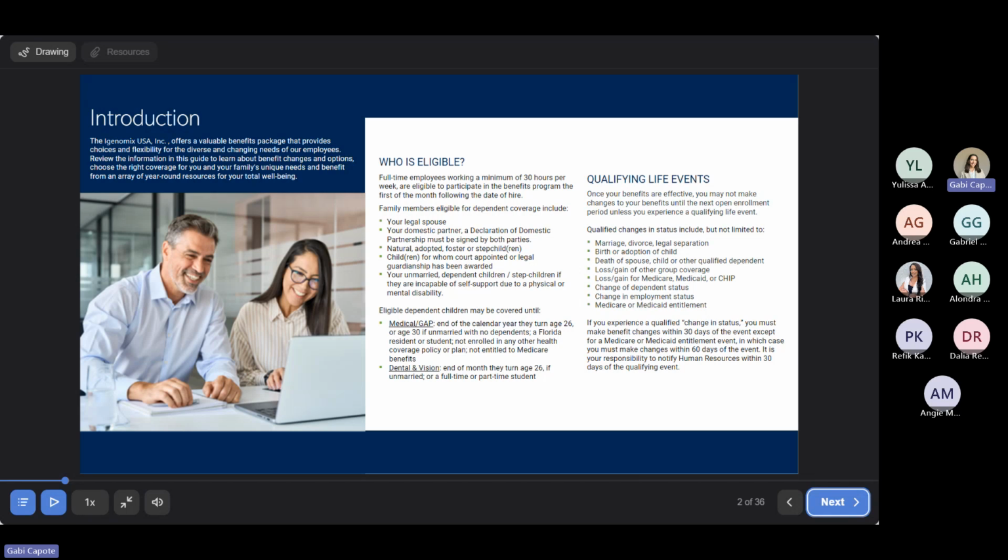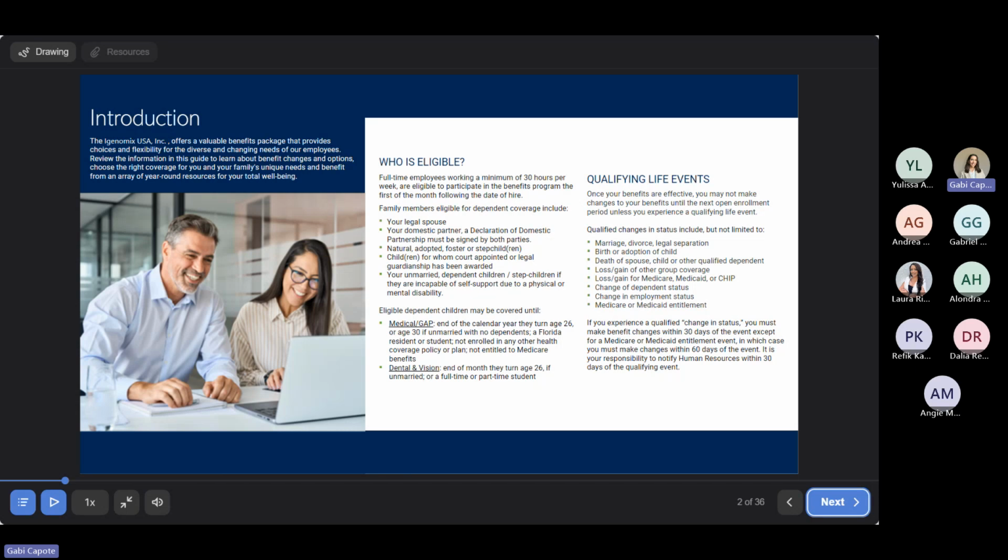This could include someone like your legal spouse, your domestic partner, or also your children, or maybe adopted children as well. And also normally after you enroll in these benefits in the open enrollment period, they are set in place and you cannot change them for the entire year.